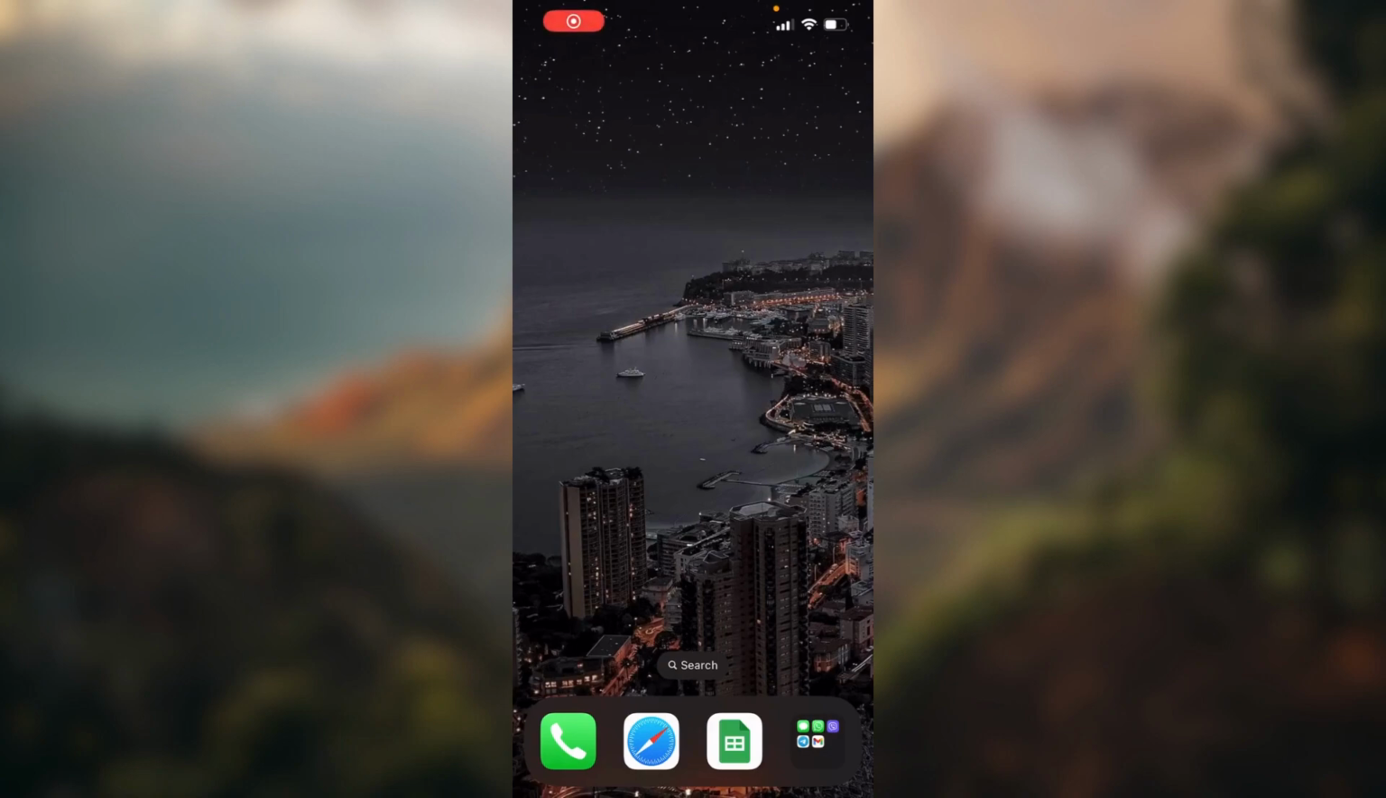How to set a ringtone on your iPhone 14 Pro. Hello guys, today I'm going to show you how you can set your ringtone on your iPhone 14 series device.